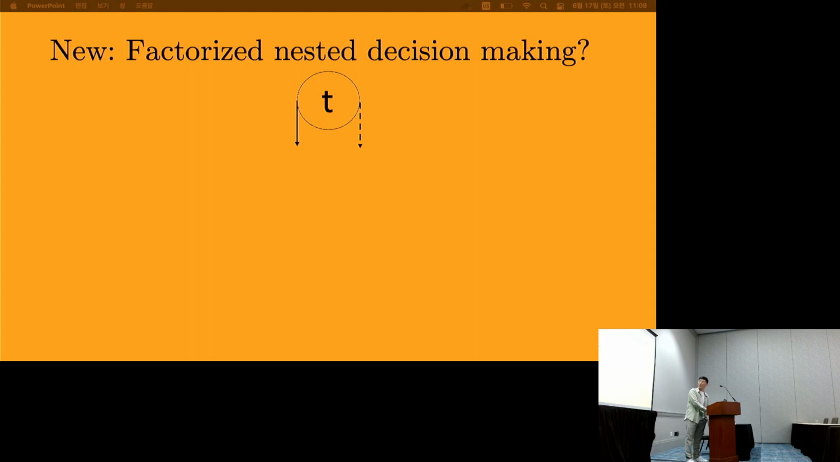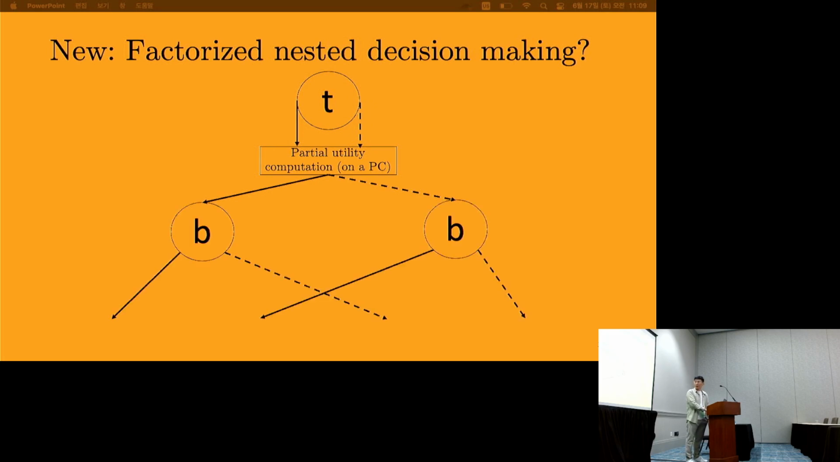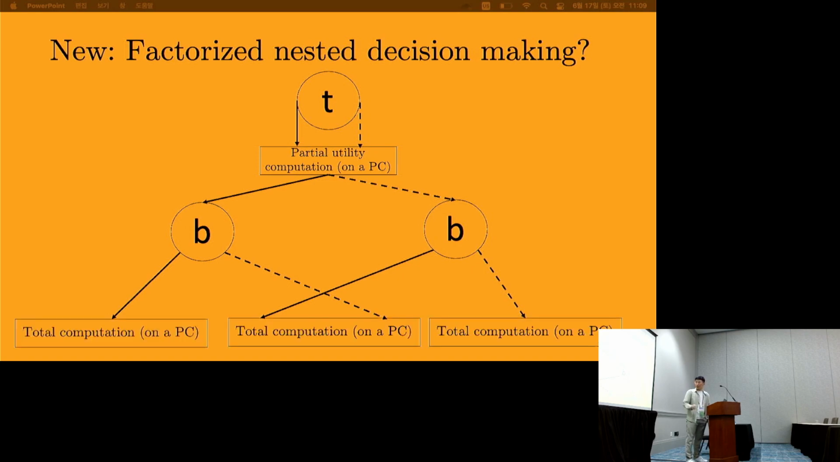Well, maybe we start off with T, like normal, but then we do some partial utility or reward computation, still on a probabilistic circuit. And then we do B, and we branch on that. And then instead of comparing 4 values, we compare 3 values. So now we're interleaving probabilistic computation and decision theoretic computations at the same time. But how would our traditional branch and bound look in this context?